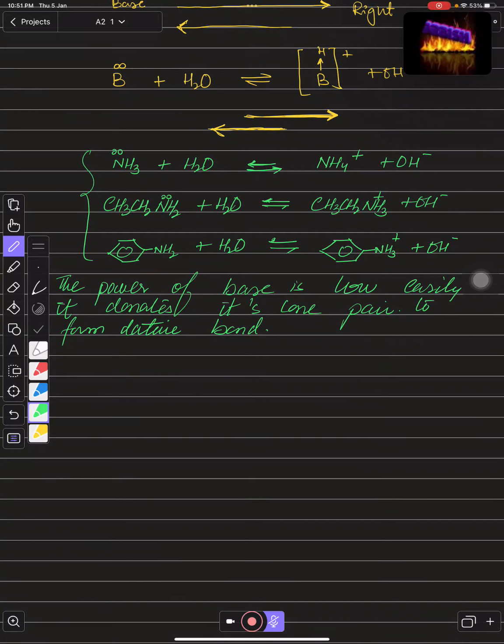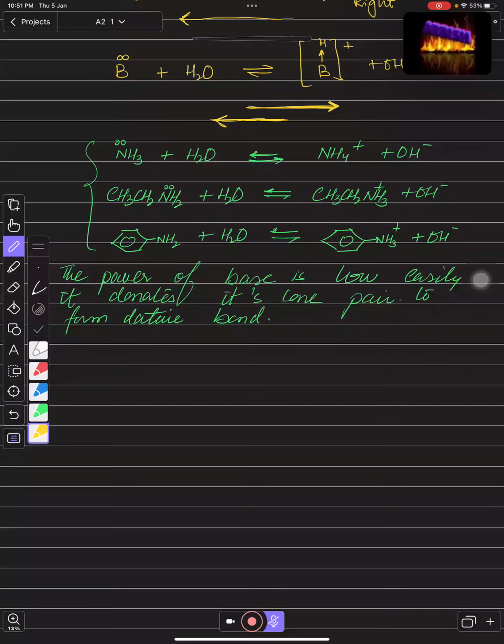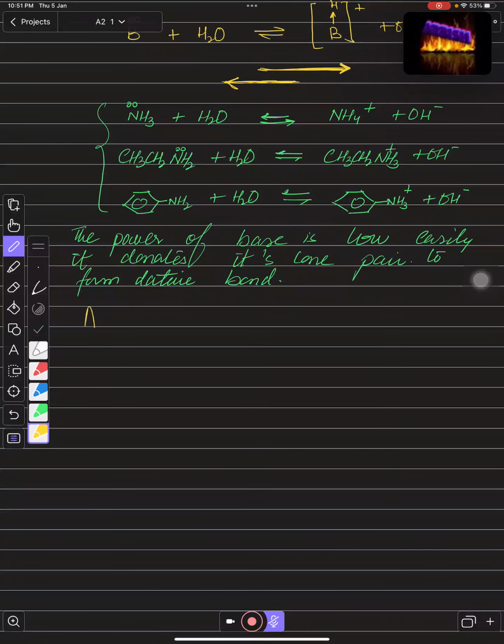So for this, if you remember your AS, I think you all know that alkyl groups have an electron releasing effect, right?